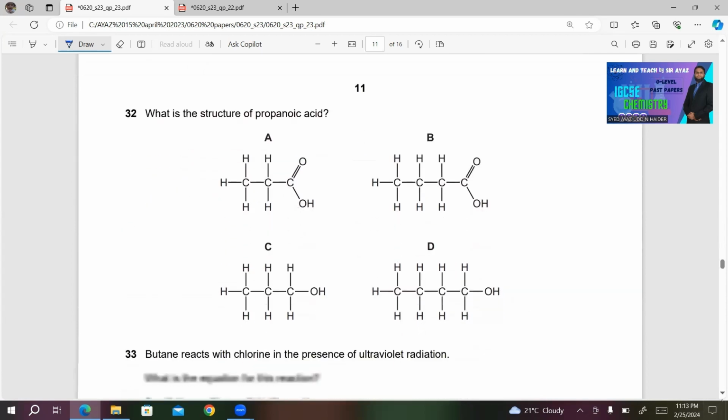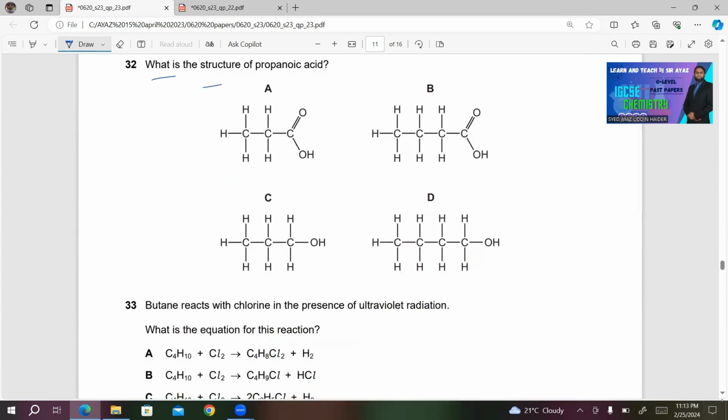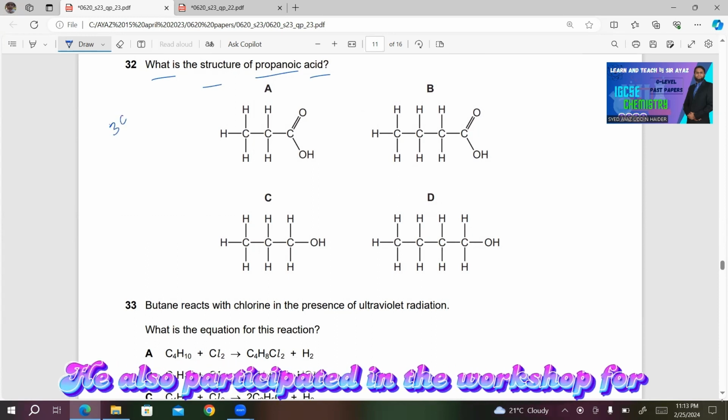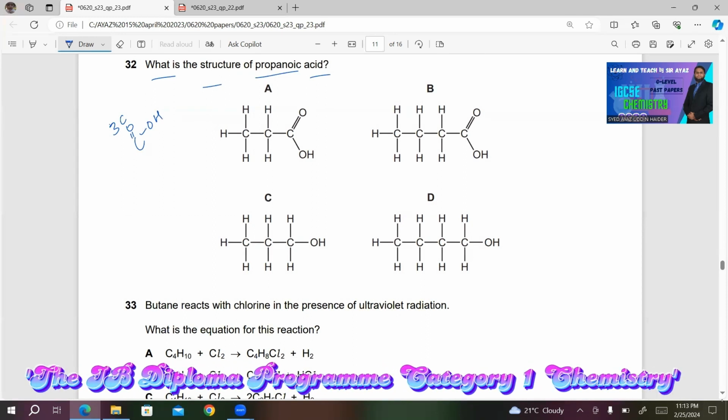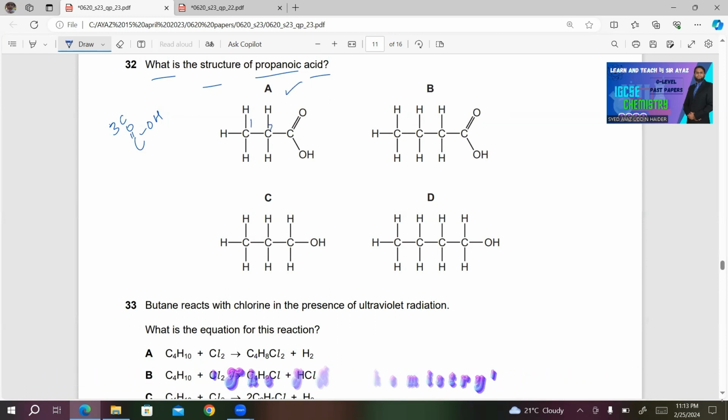What is the structure of propanoic acid? Propanoic acid must be having 3 carbons and a carboxyl group, which is COOH. So the final structure must be having 3 carbons in all. So choice A seems to be correct to me because we have 3 carbons, 1, 2, and 3. The functional group is there.